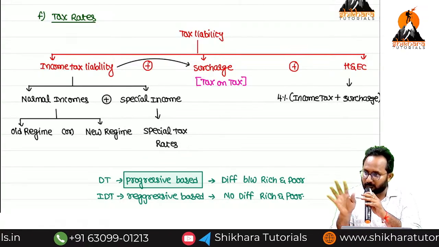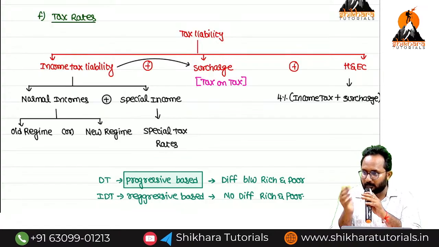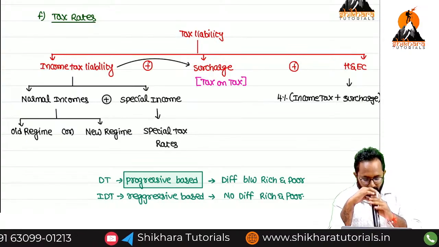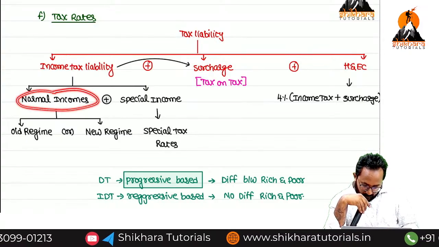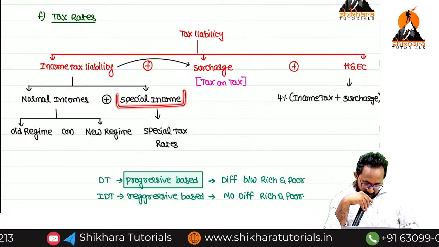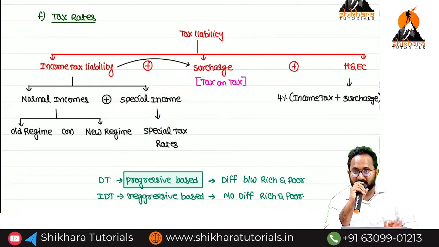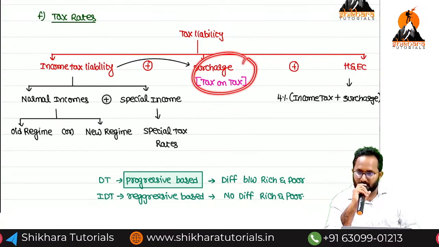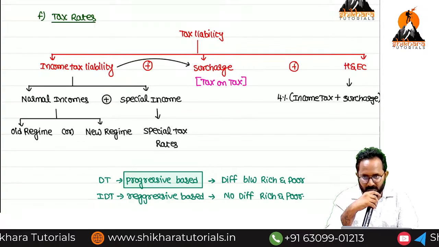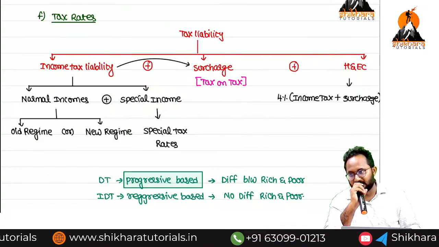Partnership firm, only one regime is there, discussed. Foreign company, one regime discussed. Cooperative society, normal as well as optional. But as of now, we discussed only normal incomes related tax rates. So definitely we have some special incomes. These special incomes are taxable always at special tax rates. Surcharge discussion also over. Health and education cess you already know. Now shall we start the special tax rates points?